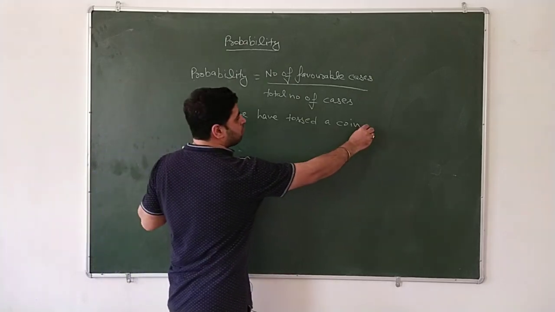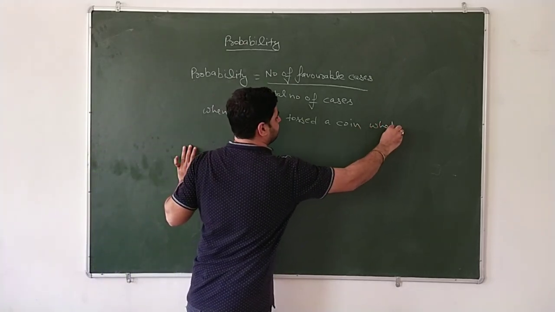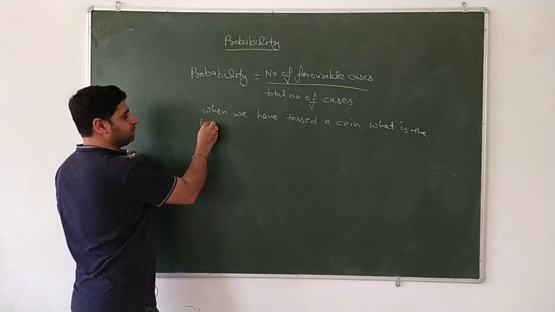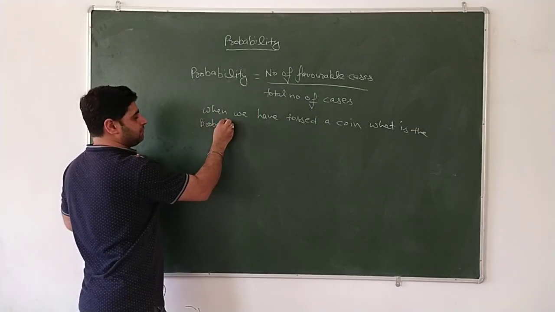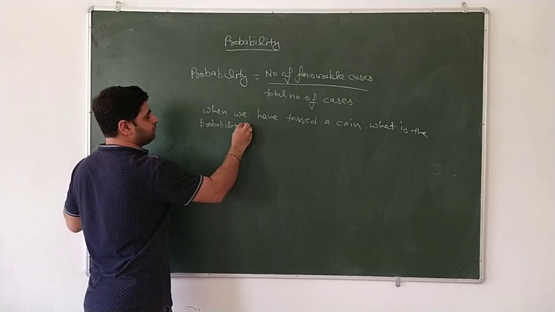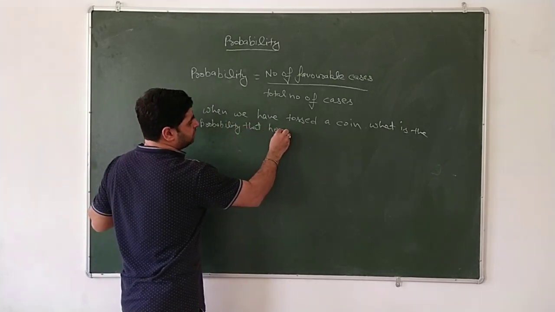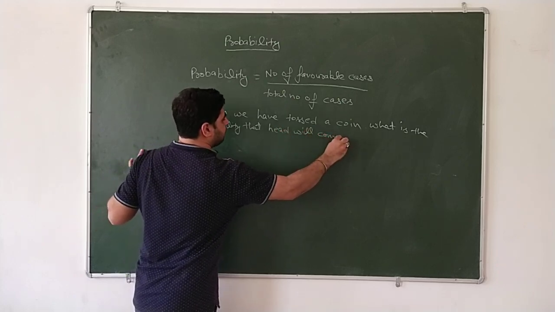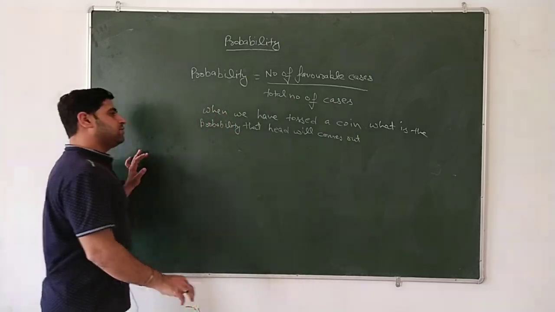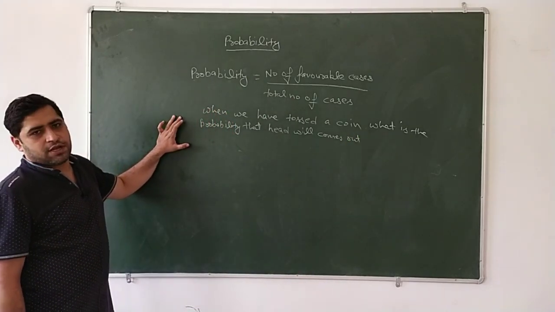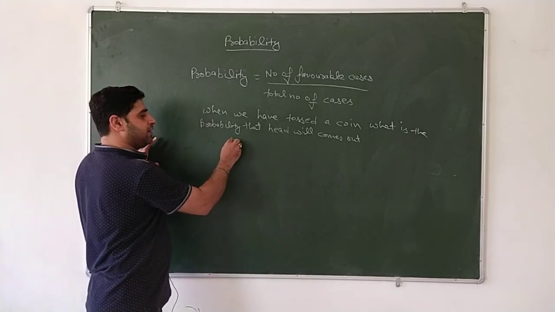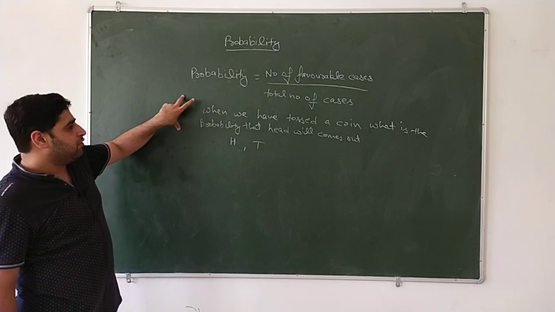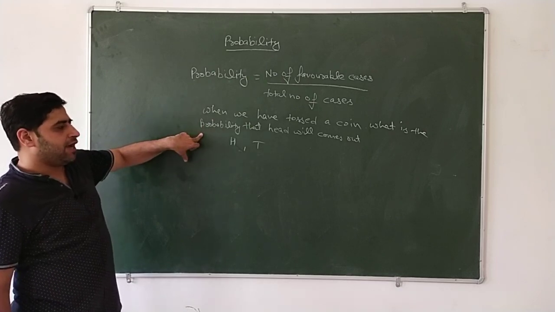So what is the probability that head will come out? When we toss a coin, either head will come out or tail will come out. So we have to find the probability that the head will come out.